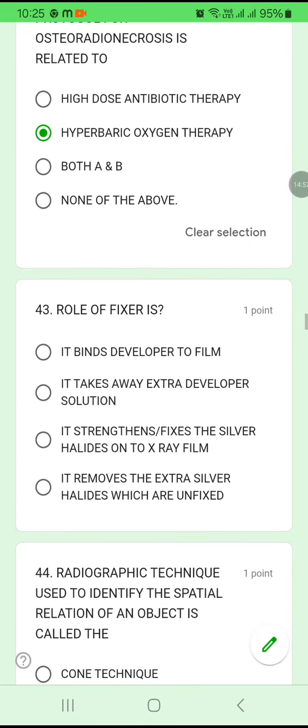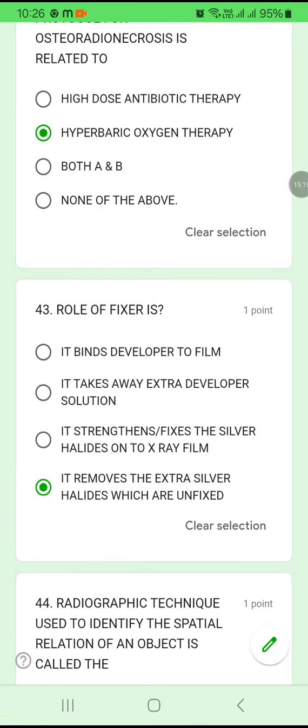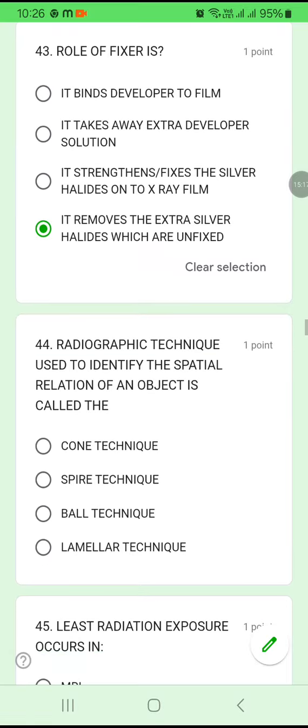Question number 43. Role of fixer. What is the role of fixer in radiograph development? It binds the developer to the film. It takes away the extra developer solution. It strengthens or fixes the silver halide onto the X-ray film. It removes the extra silver halide which are unfixed. That is the correct answer. The role of fixer is to remove the extra silver halide which are unfixed. Okay, removing the extra silver halide which are unfixed.